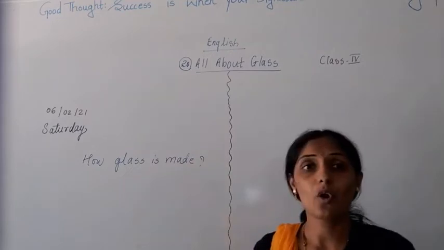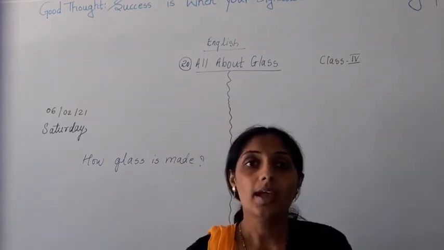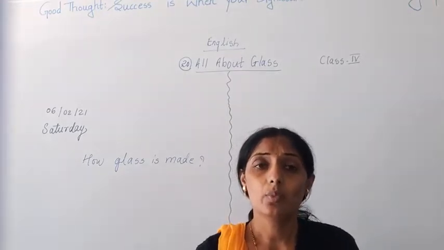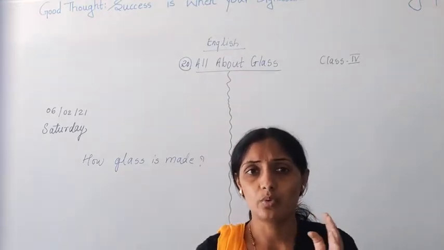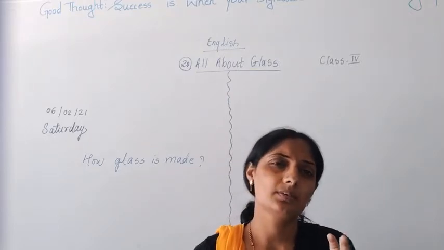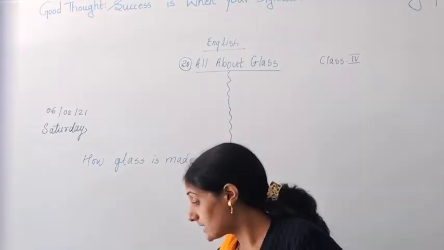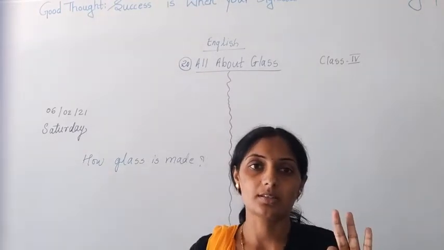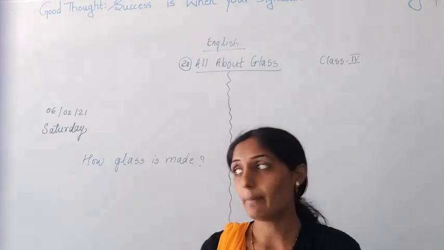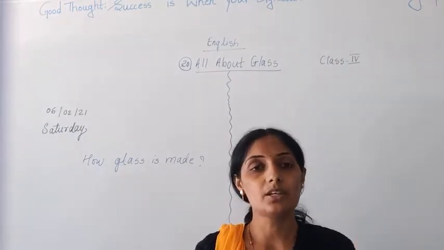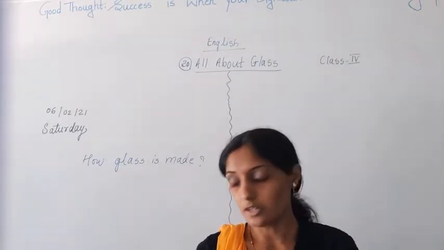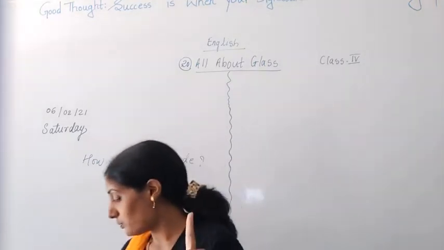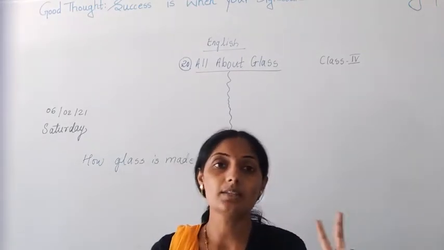Glass is made from sand, okay, and the chemical reaction which is done along with sand is what? We have to take white sand, and in that we have to mix lime and soda, three things, and after heating, what will happen? We have to heat it for a long time, and once we heat it, it will turn into liquid, and when it turns into liquid, then you can mold it into any shapes, okay. That was the first point. The second point is how glass is shaped.